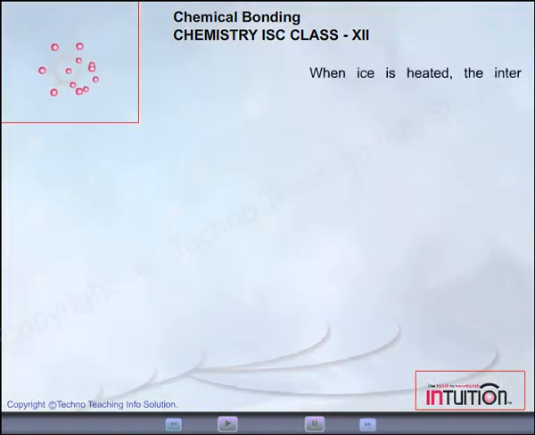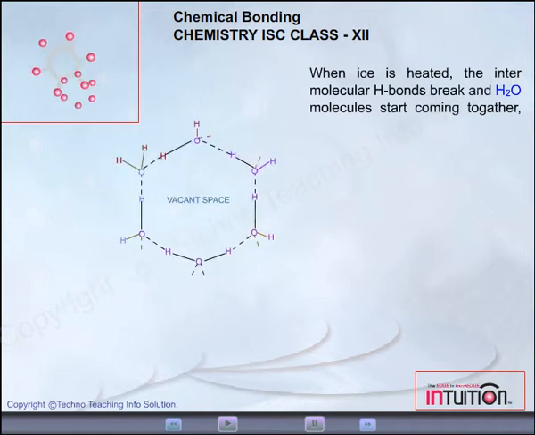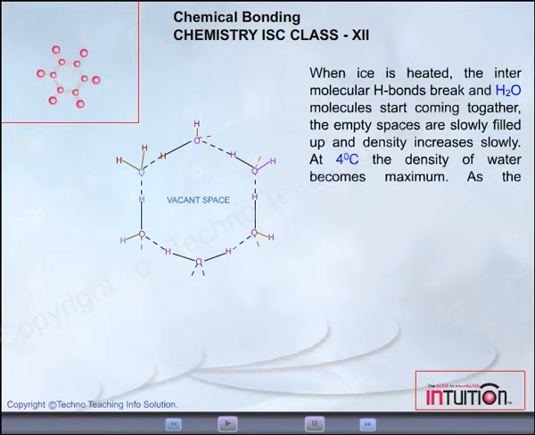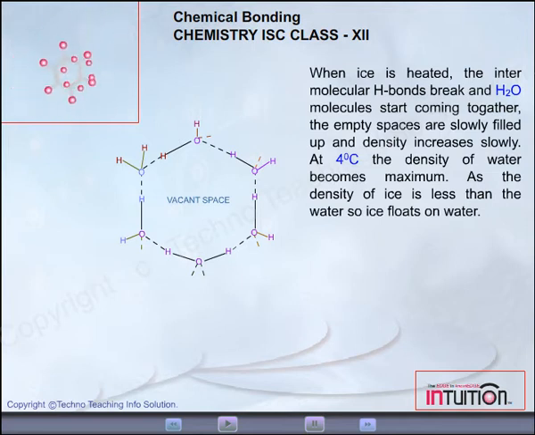When ice is heated, the intermolecular hydrogen bonds break and H2O molecules start coming together. The empty spaces are slowly filled up and density increases slowly. At 4 degrees Celsius, the density of water becomes maximum. As the density of ice is less than water, ice floats on water.